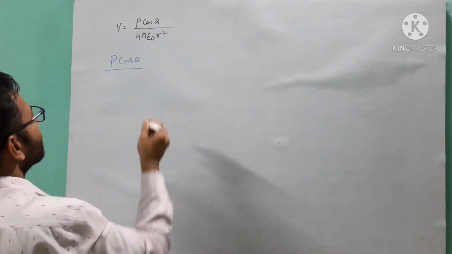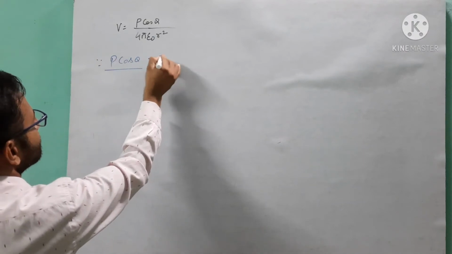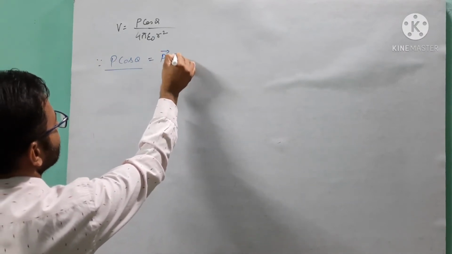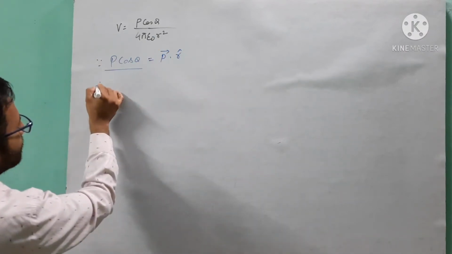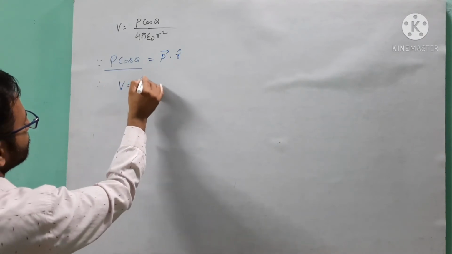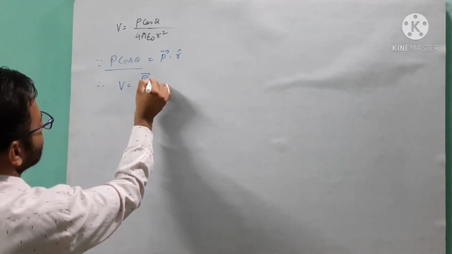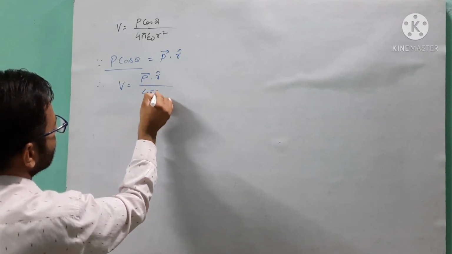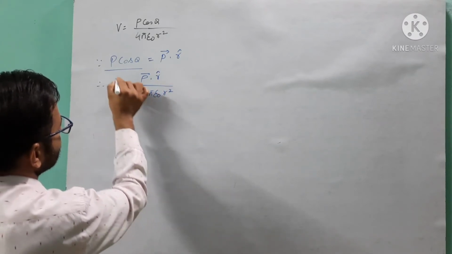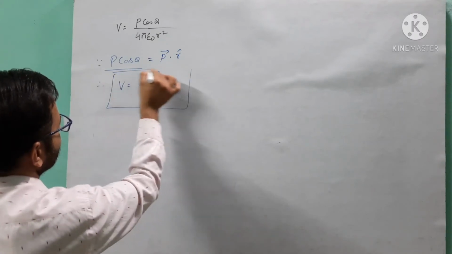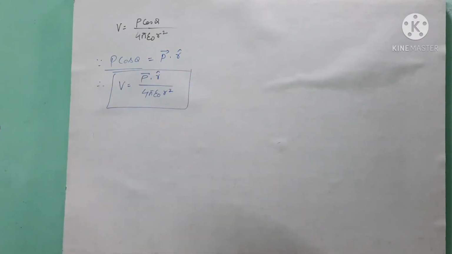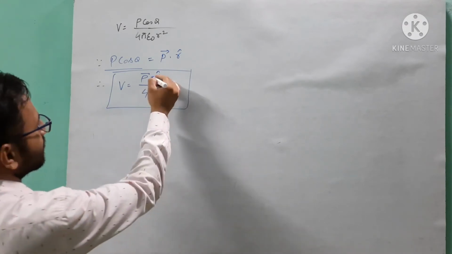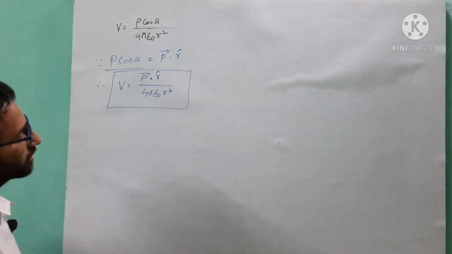So in the next step we will write P cos theta as the dot product of P dot r cap. Therefore our formula is V is equal to P vector dot r cap over 4 pi epsilon naught of r square. This is one more formula of electrostatic potential due to an electric dipole, in vector form. Got it? Means dot product form.